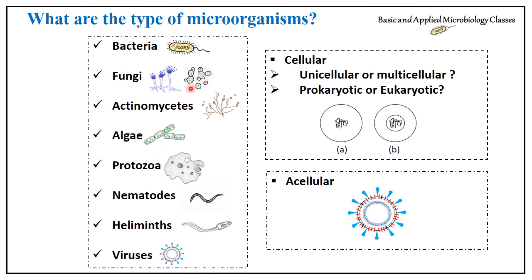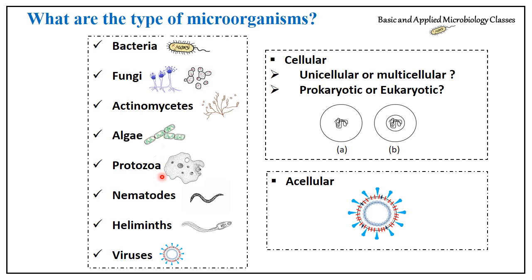So actinomycetes share characters of both bacteria and fungi. Algae, we all know, are photosynthetic. Initially it was a part of botany, but it is a type of microorganism. So never get confused. It shares some characters with plants, but it has been placed under microbial groups.